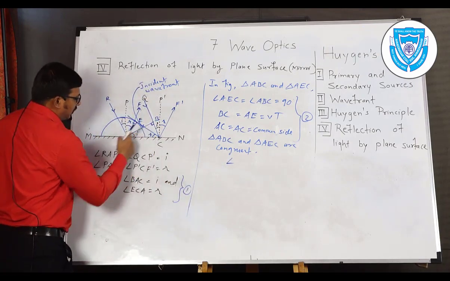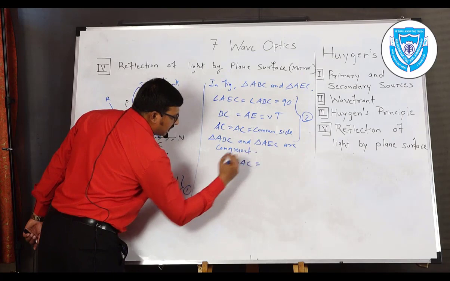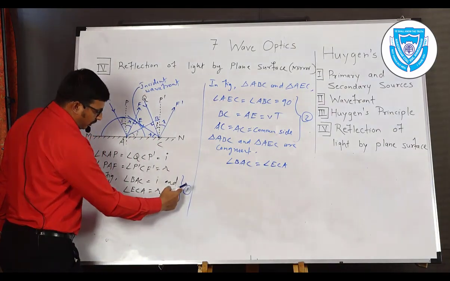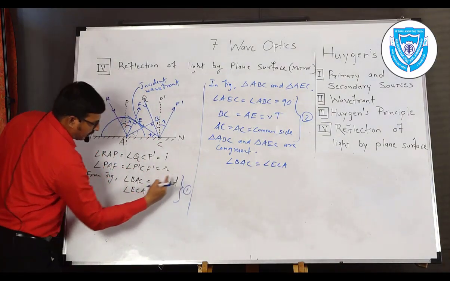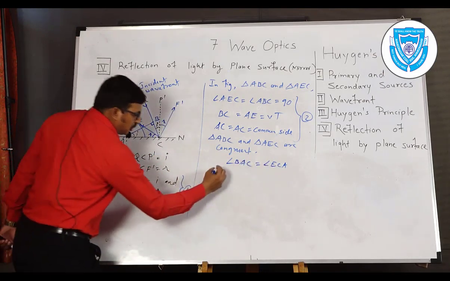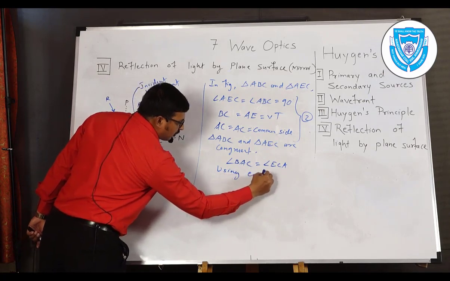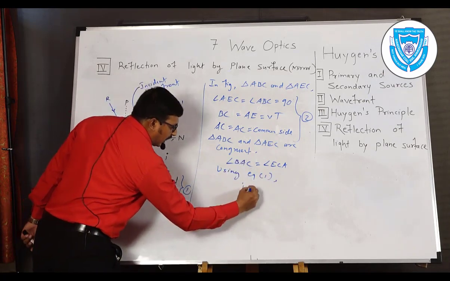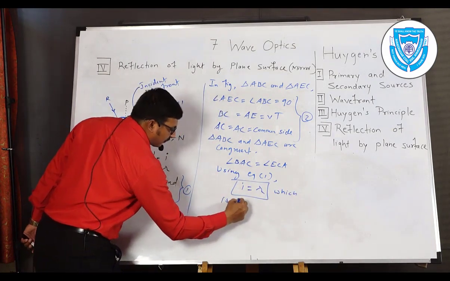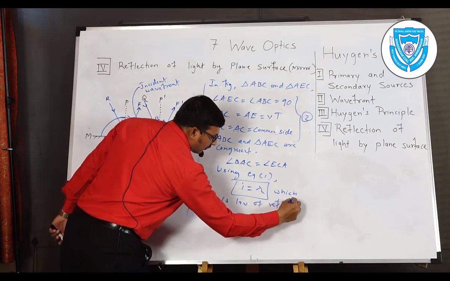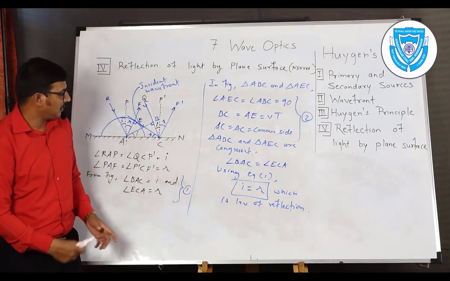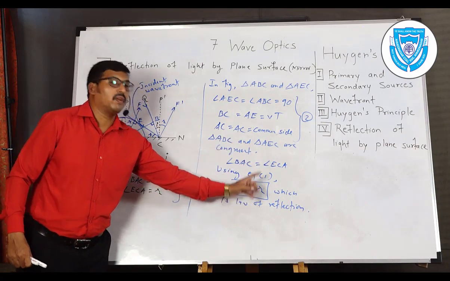Once again, check the angles: BAC is equal to angle ECA, and using equation 1, BAC is the angle of incidence I and angle ECA is R. So using result 1, we can say that I is equal to R. This is nothing but the law of reflection. So we can prove using the Huygens principle that the angle of incidence is equal to the angle of reflection in the case of the wavefront also.